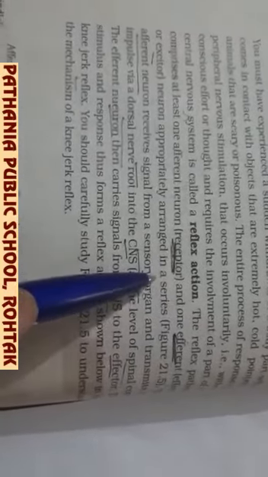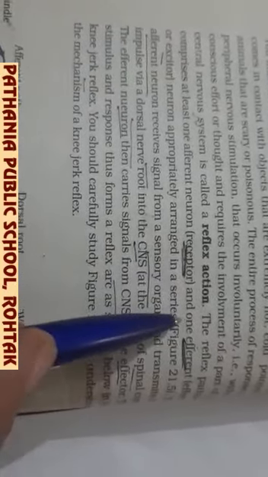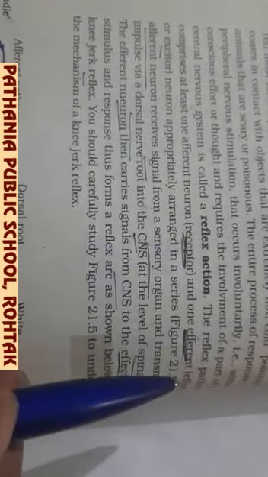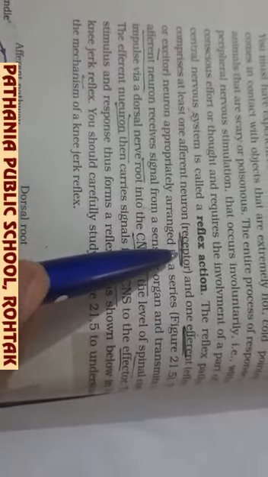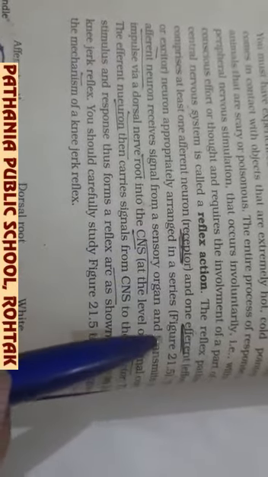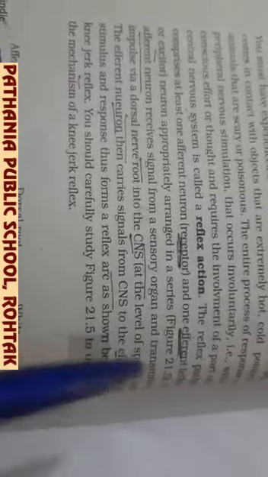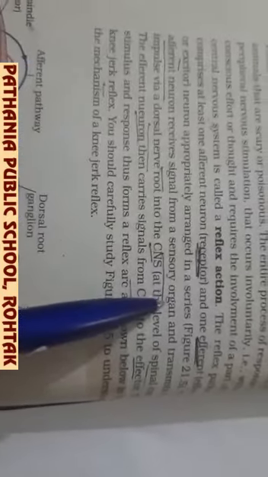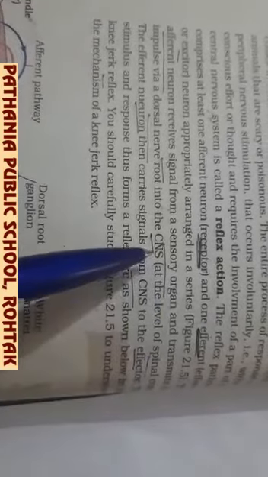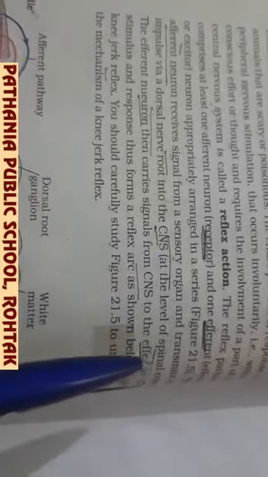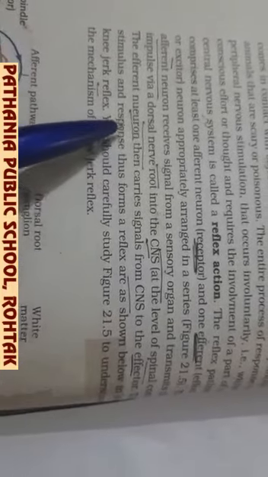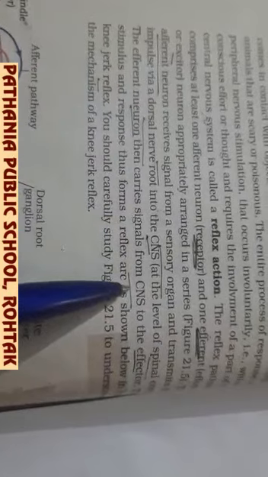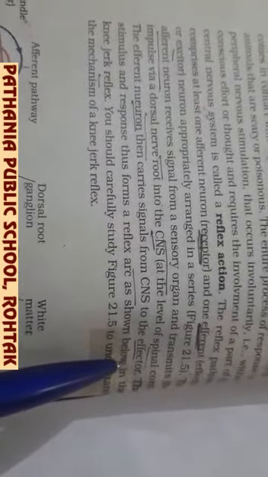So first of all, the receptor organ will receive the stimulus, it will be carried by the afferent pathway, then it is brought back by the efferent pathway. The afferent neuron will receive the signal from the sensory organ and transmit it to the central nervous system, that is the spinal cord, from where the efferent neuron will carry the signal from the central nervous system to the effector organ.